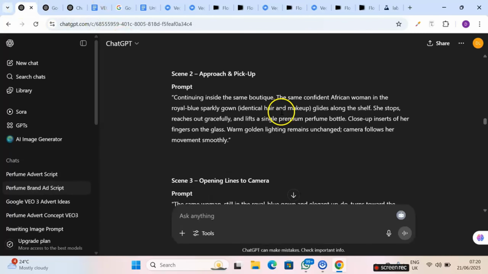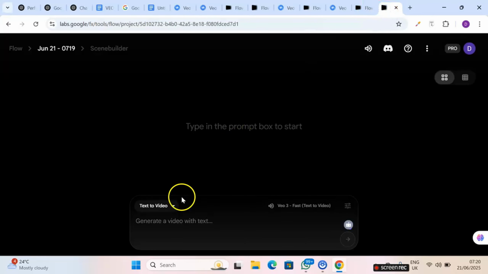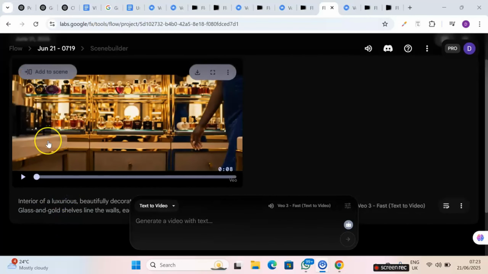I'll head over to ChatGPT and start with the same one. I'll copy this one and come to VEO and paste my prompt right here. And here the presenter will not be saying anything. So I'll just click on this to generate and let's see what it's going to give us. All right, as you can see, it has generated the first scene for us. So now let's play this video and see how it looks. You will notice that the scene is about 8 seconds. The last generation I did, I got 7 seconds.